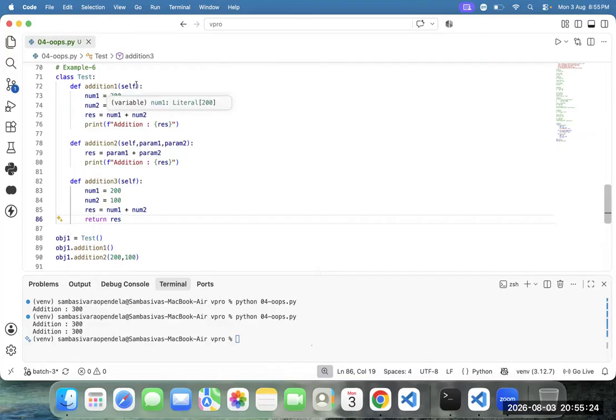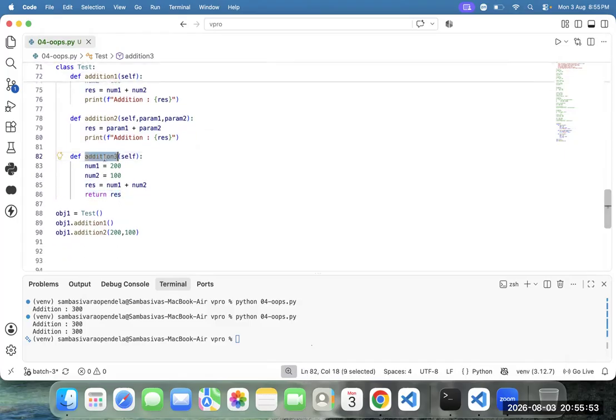Team, do we have any parameters? No parameters. Do we have any return type? No return type. No parameter, no return type. With the parameter, no return type. With the parameters, no return type. Am I right or not? Yes. No parameter with return type. Yes, with the return type.